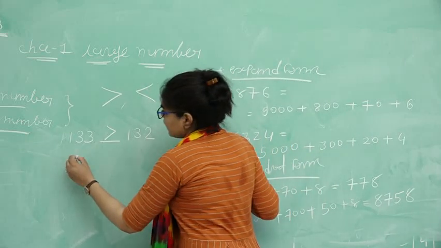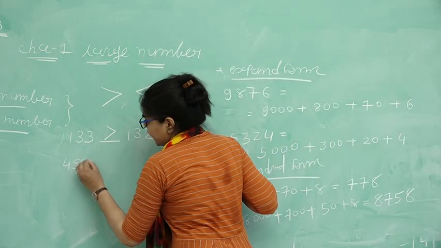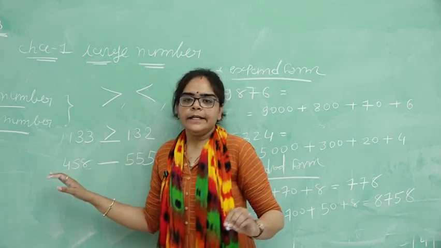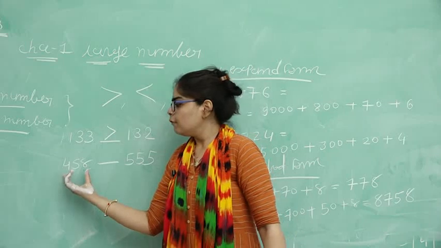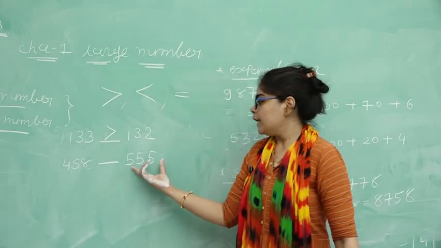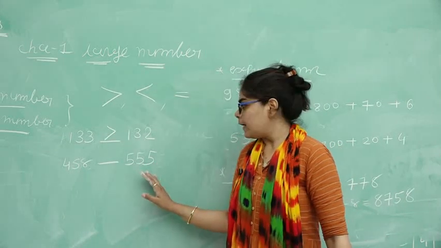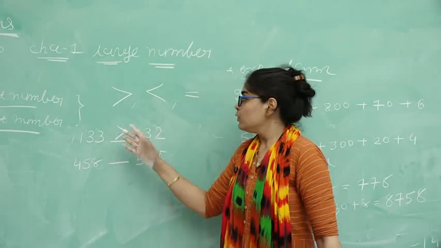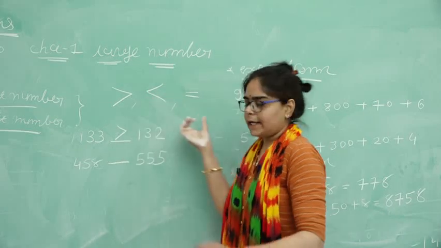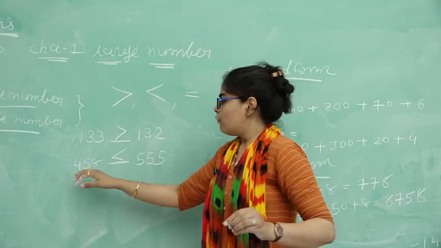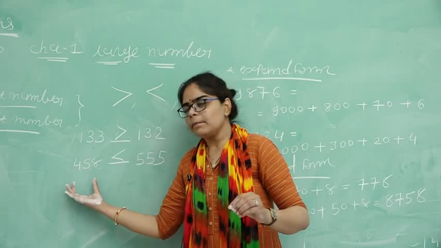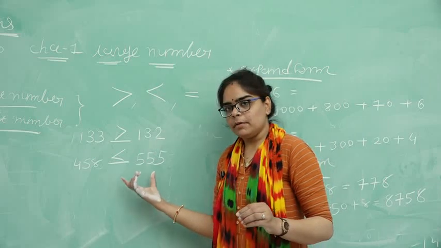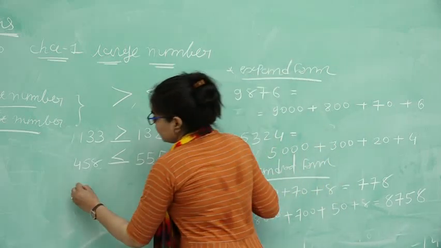Then another example, 458 and 555. Dear students, see here 458, here 555. Which symbol comes out in this fill in the blank? See here, lesser than. Because 458 is the smaller number and 555 is the bigger number.